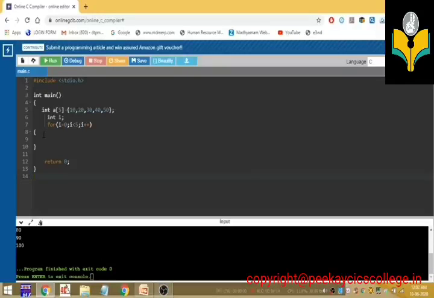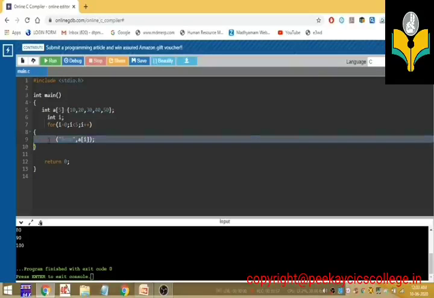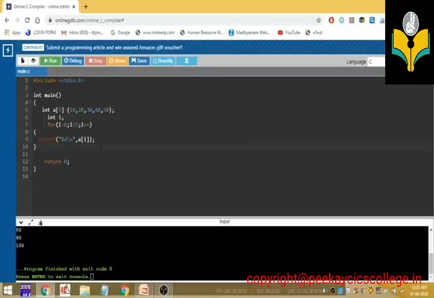Inside this bracket, I'm going to put in the printf statement. This is the syntax of displaying the elements of the array by using printf statements. So, how can we display the values in the array? For that, we are writing the array name, that is A, and in the pair of square bracket we write the index.